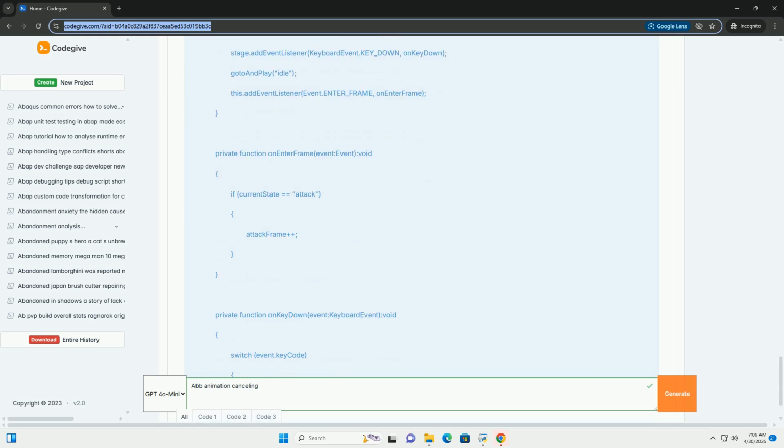In the Unity animation window, scrub to the frame where the cancel window begins in the punch animation. Add an animation event to that frame. Set the function to call to SetCanCancel true. Add another animation event where the cancel window ends and call SetCanCancel false.